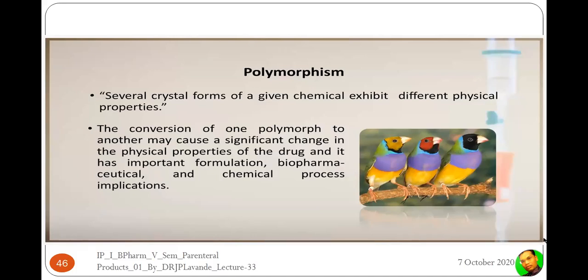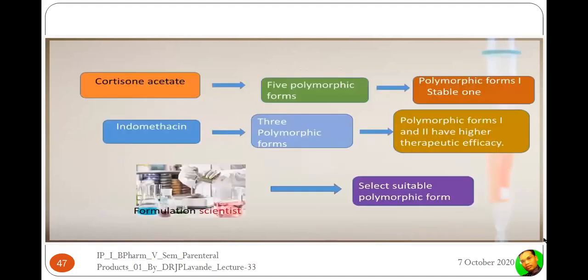The best example is carbon, which exists in the crystalline form, the diamond form and the graphite form, isn't it? So these will have different kinds of physical, chemical and stability characteristics, right? So based on the necessity, one has to select a particular type of polymorphic form.